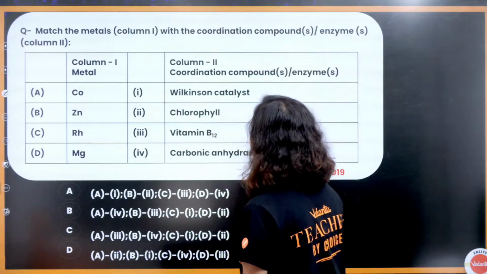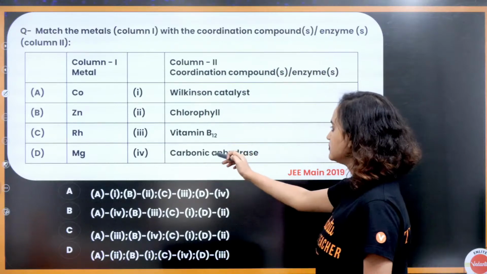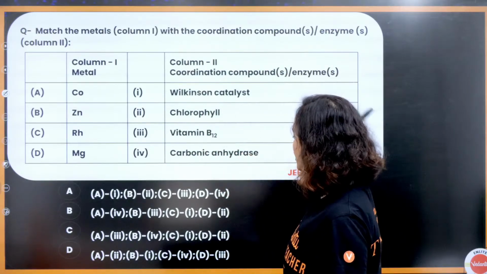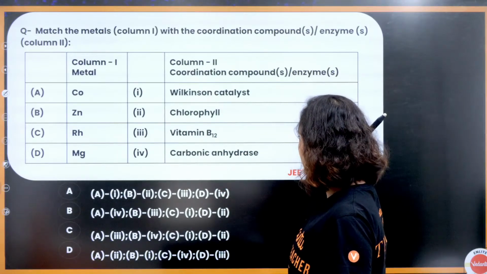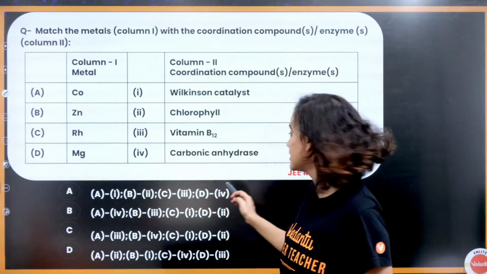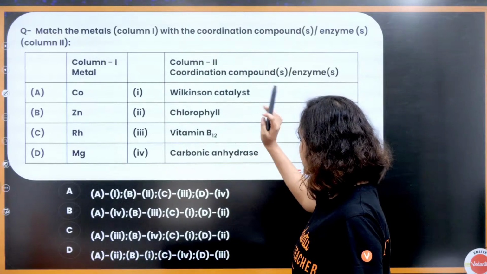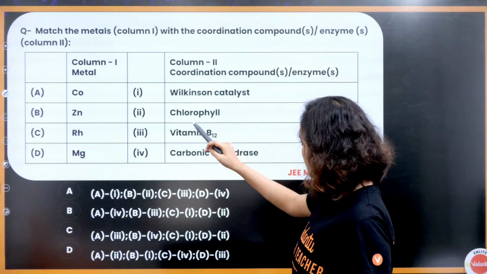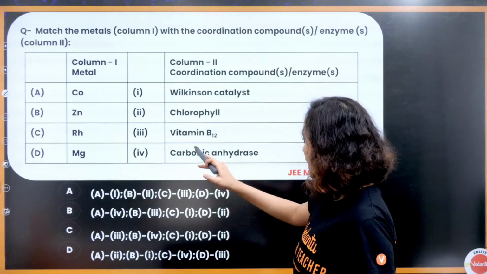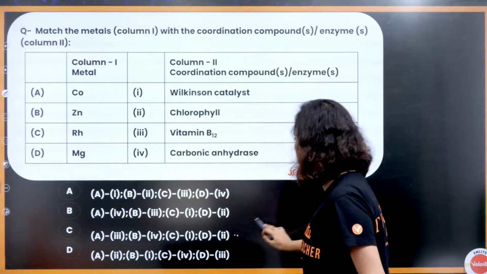Match the column. Cobalt is present in vitamin B12. We know this. Magnesium is present in chlorophyll. Zinc is present in carbonic anhydrase, isn't it? And Rh is in Wilkinson's catalyst. That means cobalt, vitamin B12, A3 and D2. That means option C.